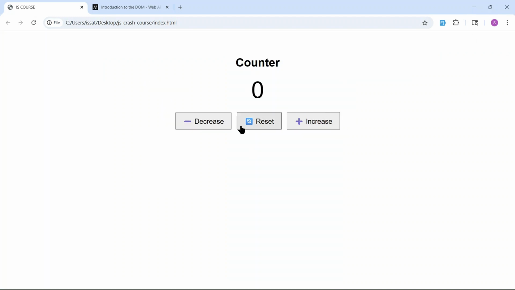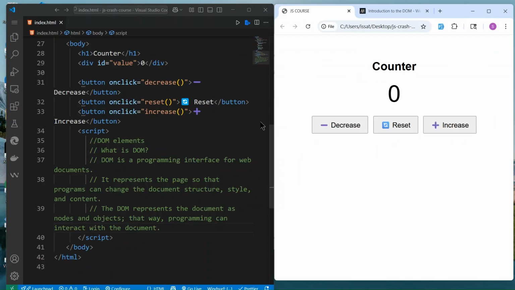Right now nothing is happening. We've got buttons, but nothing is working. So we want to add JavaScript to start interacting with the user. If the user clicks increase, we want to have maybe +1, +1, +1. You can reset or decrease. This is what we want to do in this application.